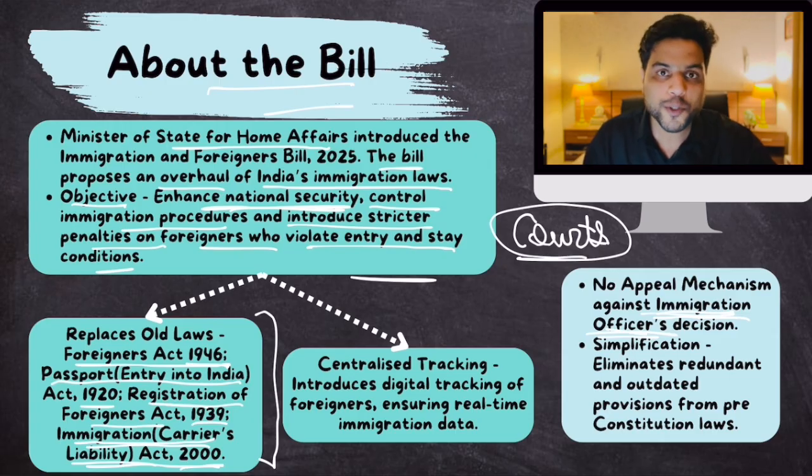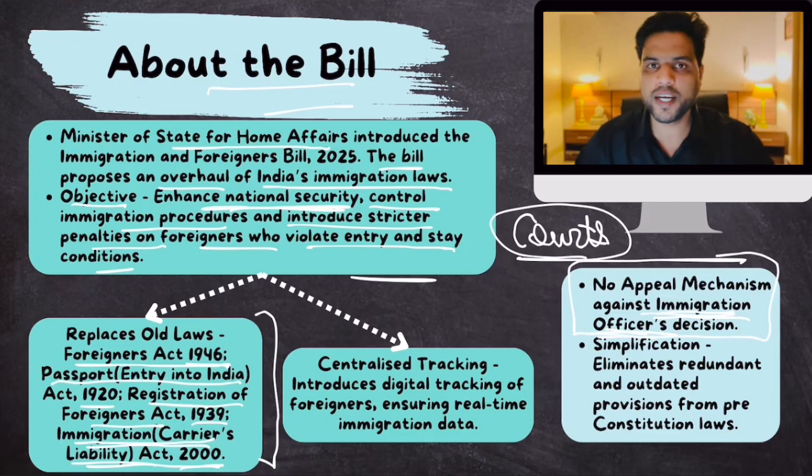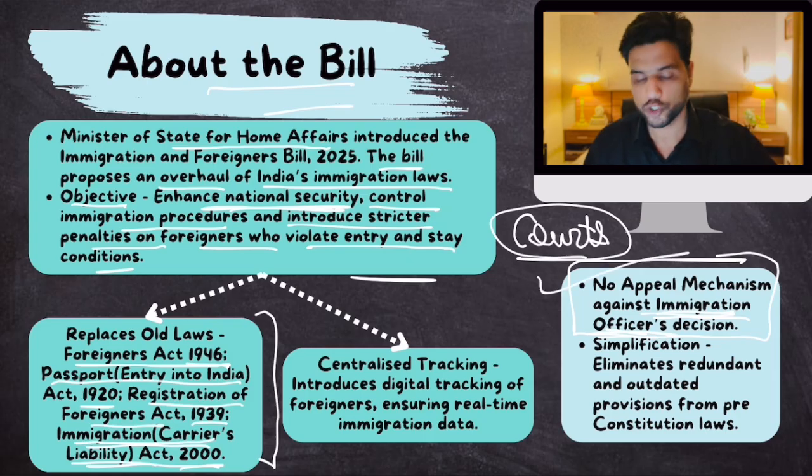Opposition parties are opposing this, because they say that this immigration officer would be from the government of the day. So the government can identify anyone as an illegal migrant and remove them. The government's biases or the ruling party's biases can come into the picture. This is also an allegation, by the way. So this is a controversial provision.